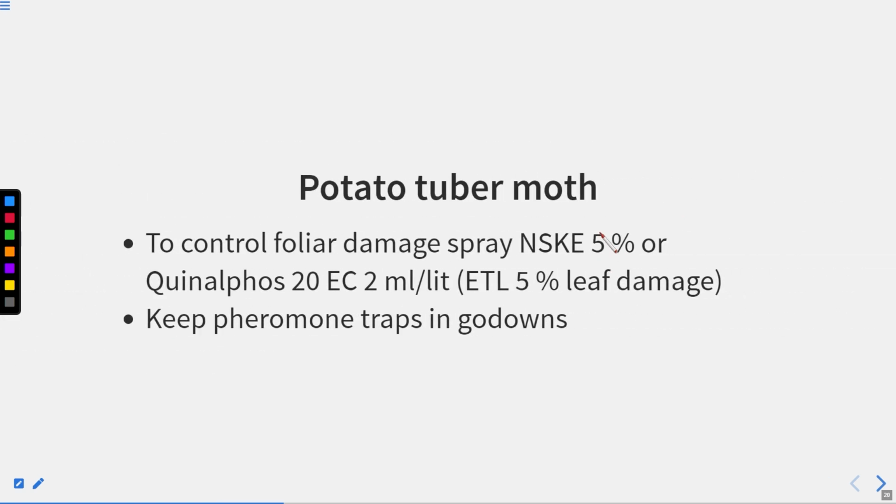To control foliar damage, NSKE 5% or quinalphos 20 EC 2 milliliter per liter, that is ETL 5% leaf damage, and keep pheromone traps in godowns. So we can have this pheromone trap in the godowns also, and we can spray these chemicals to kill the potato tuber moth.